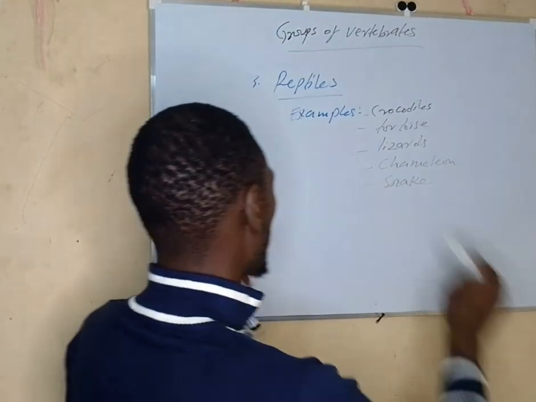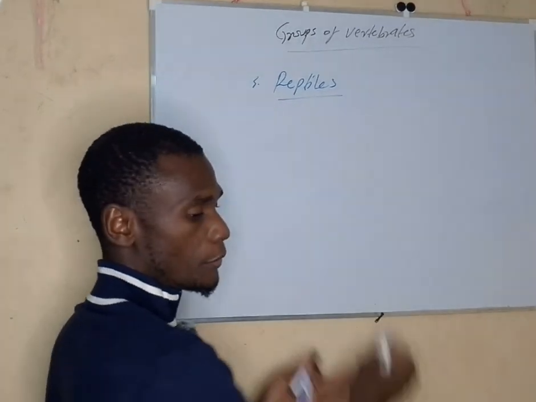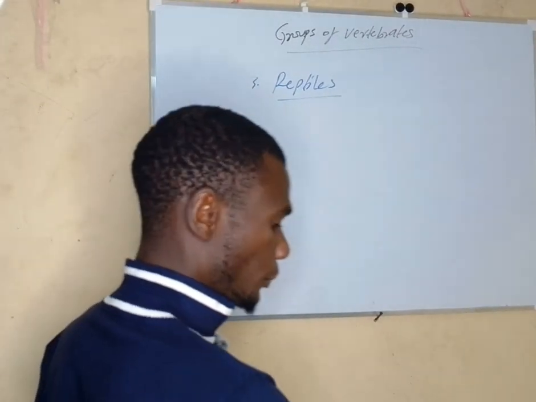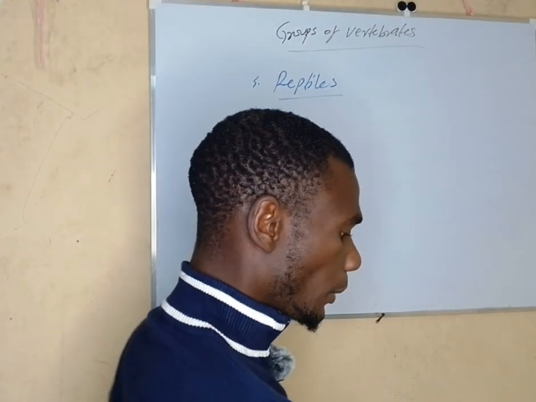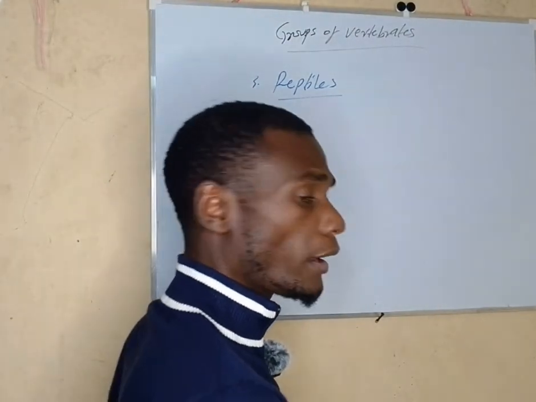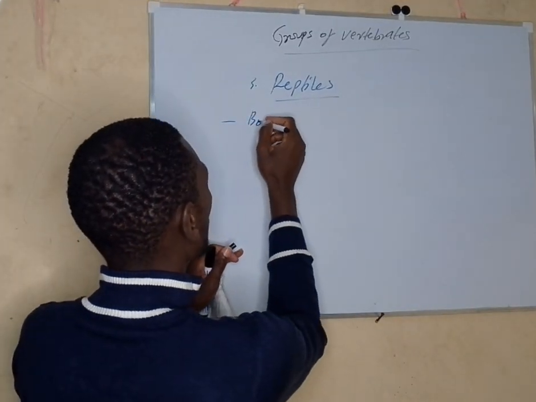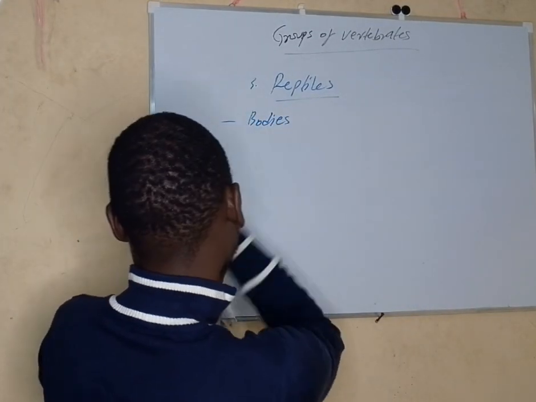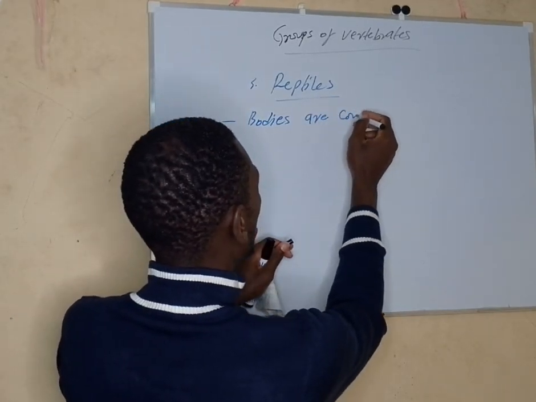Now, their characteristics. Very few characteristics, very few. Number 1 characteristic of reptiles, their bodies are covered with scales. So remember, for the birds, scales on the legs. These ones, their bodies are covered with scales.